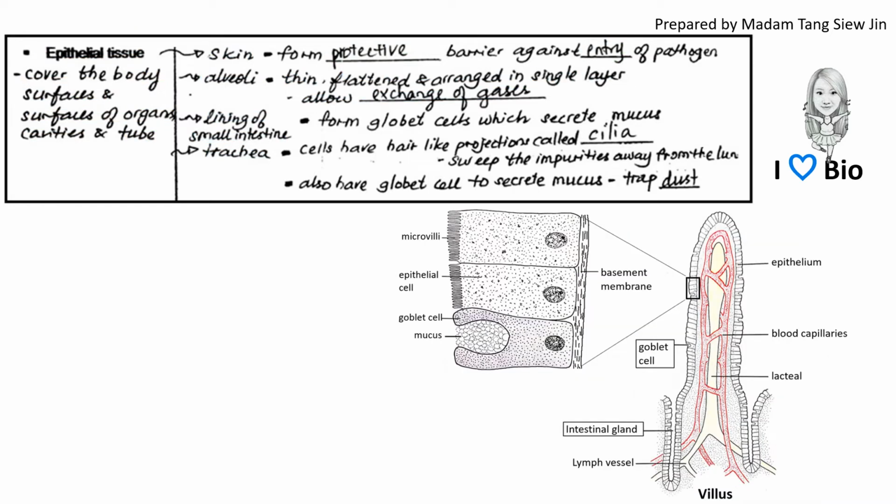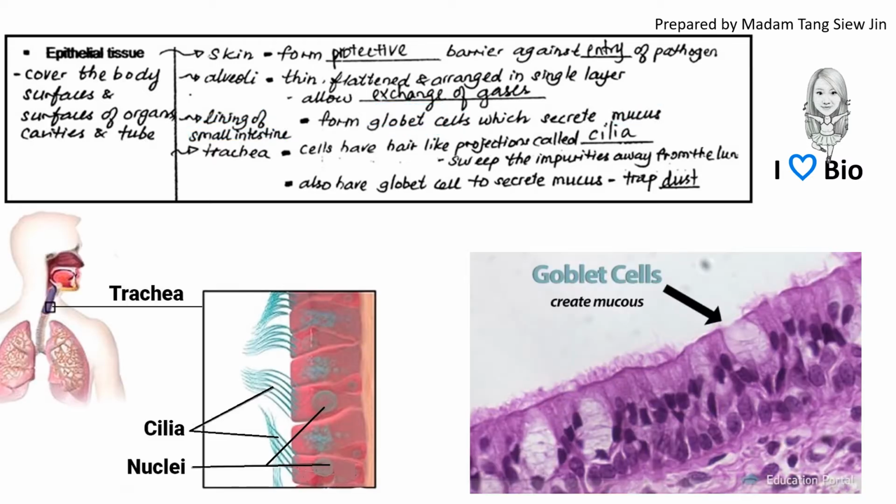Epithelial tissue also forms the lining of the small intestine, which covers the inner surface of the small intestine and forms the villus, and also undergoes specialization to become the goblet cell, which can secrete mucus. Epithelial cells that form the lining of the trachea have hair-like projections called cilia.